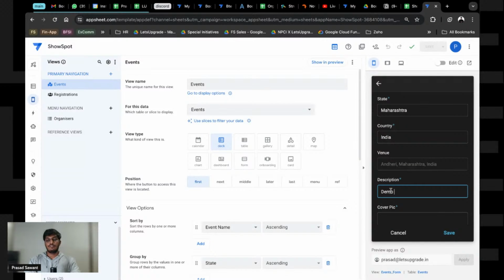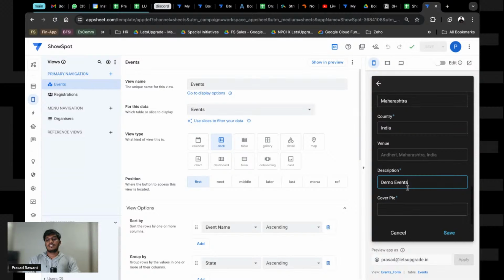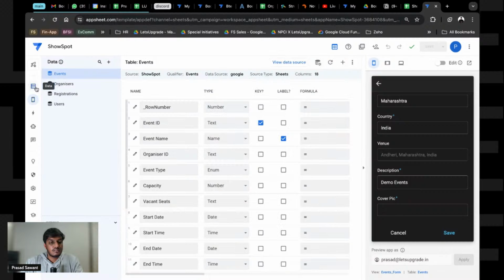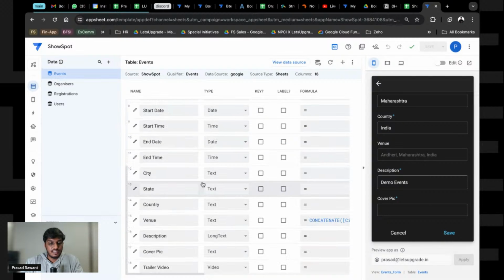Description, demo event. Tomorrow I'll also show you how you can fix the number. No event should have such a small description. You can set a character length that has to be minimum filled. Now this one thing we missed out, guys. Cover pic should not be like that. Cover pic has to be an image, right?